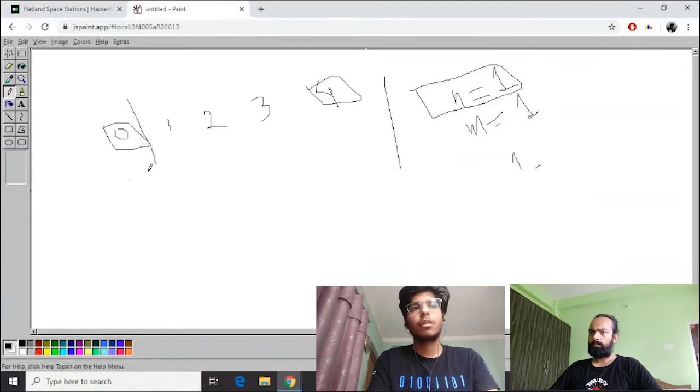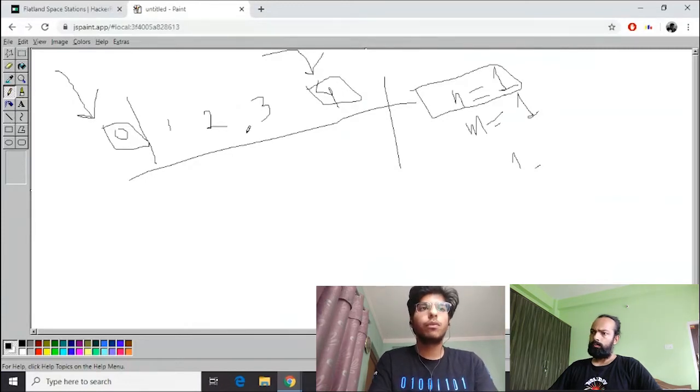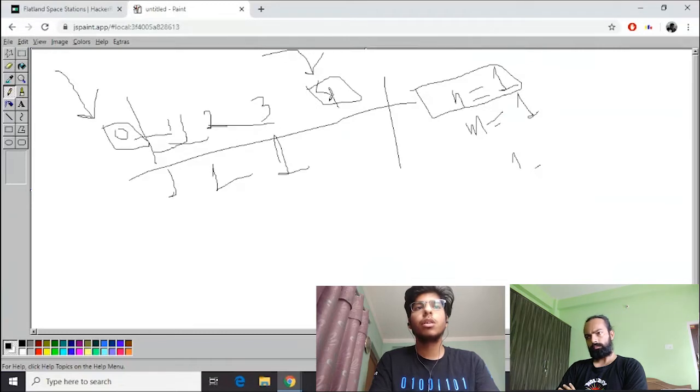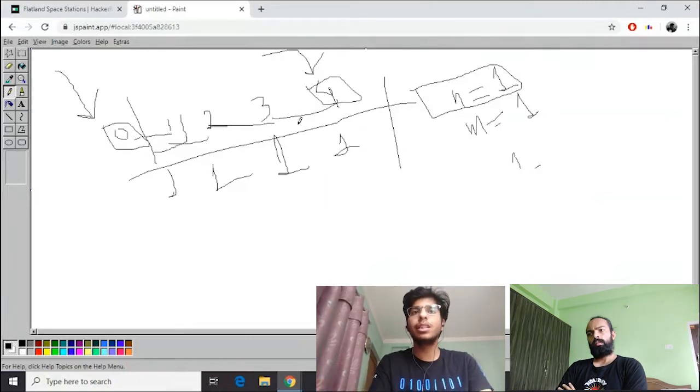So now in this case, we have a space station in our first city and a space station in our last city. Now what we have to be careful about is that we are finding the distance between each city, right? So 1 minus 0 will be 1, 2 minus 1 will be 1, 3 minus 2 will be 1, 4 minus 3 will be 1. So the first thing we can analyze is that we need to find the difference between all the m cities that have been given to us. Now doing that,